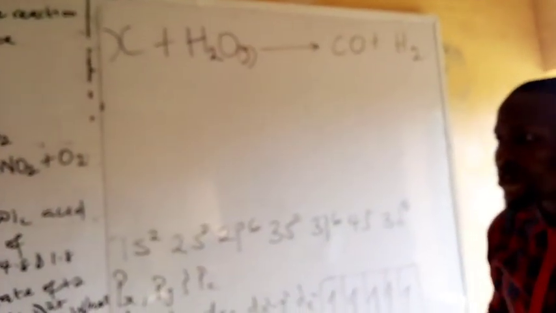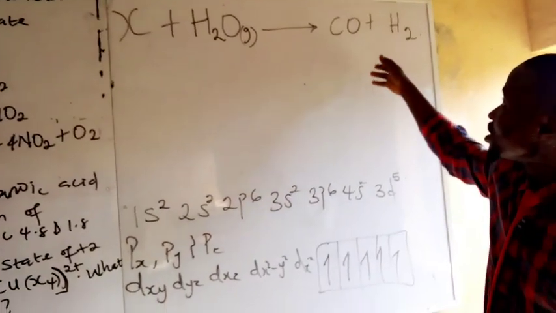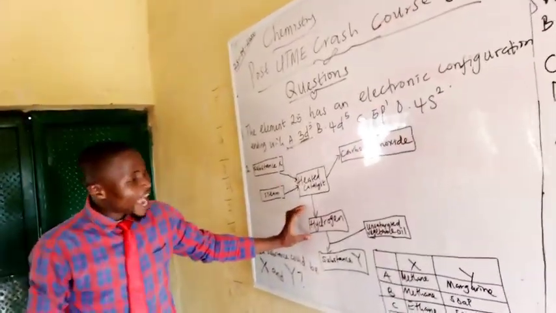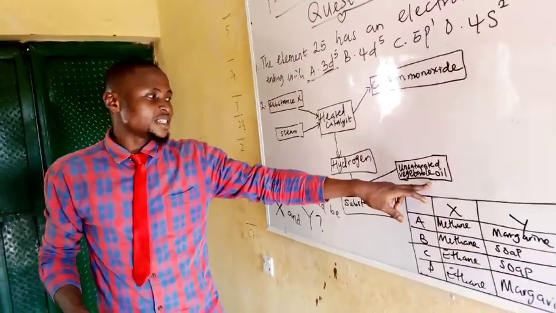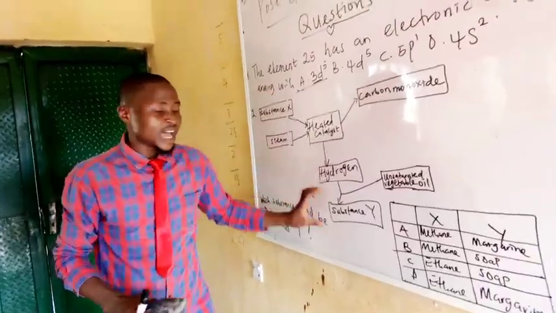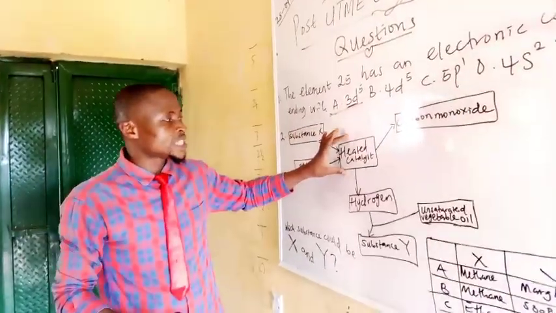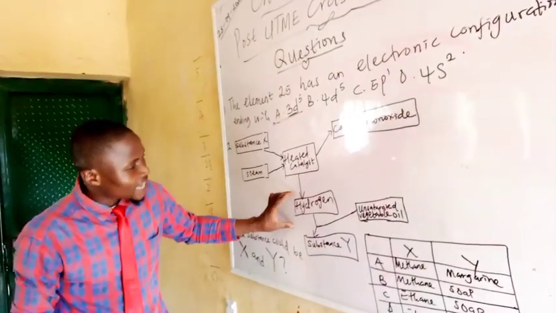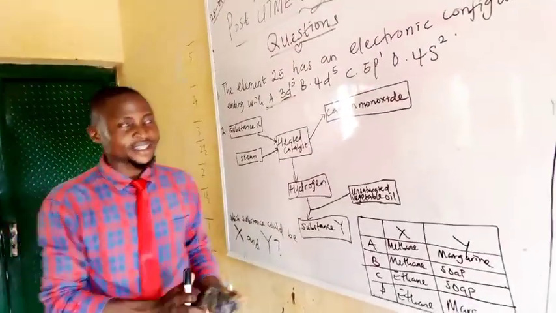Now the question says we should identify substance X. It is also shown in the diagram that this hydrogen reacts with an unsaturated vegetable oil to give substance Y. So we are required to identify substance X and substance Y. From the first equation, X reacting with steam, passing through heated catalyst, gives carbon monoxide and hydrogen. Meanwhile, the hydrogen reacts with unsaturated vegetable oil to get substance Y.